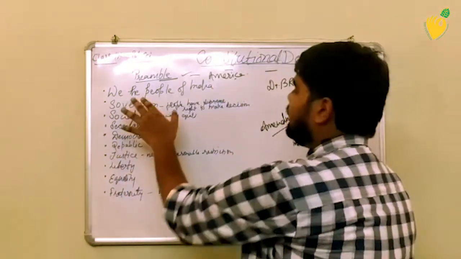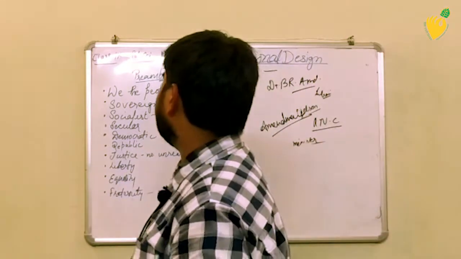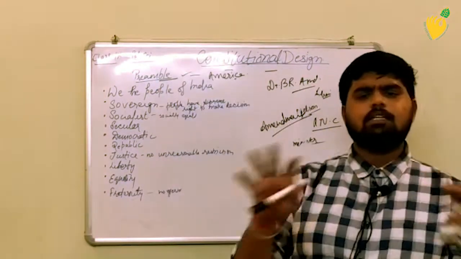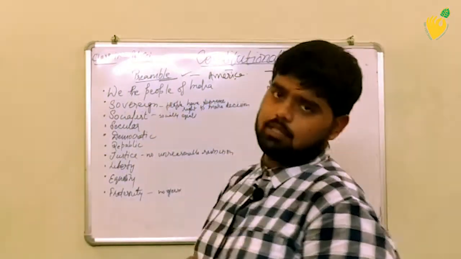And you can see there are 10 values in your preamble, and it is just like a poem-like structure where you can find all the values written.